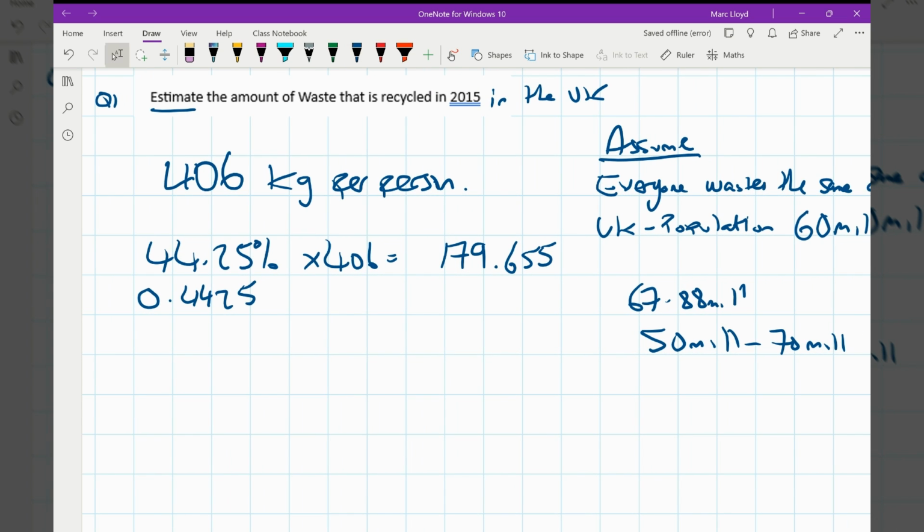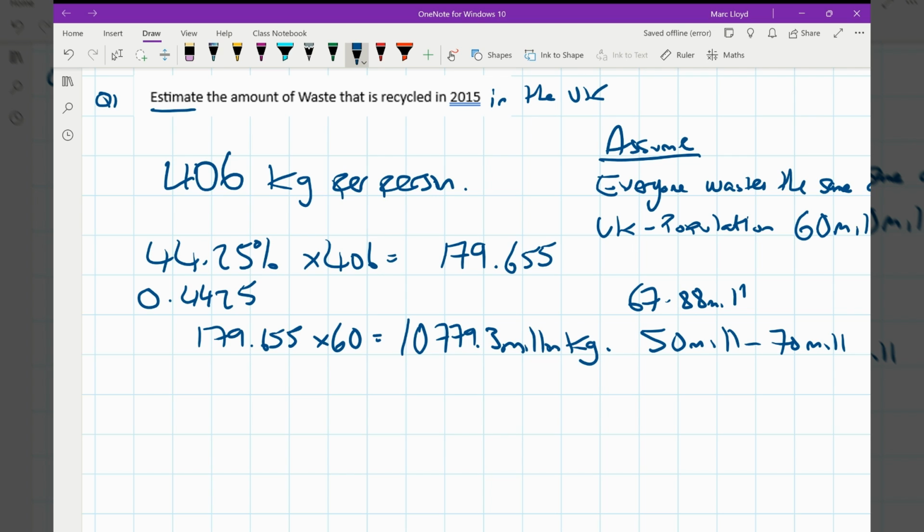So that value of 179.655, I'm going to multiply it by 60. 179.655 times by 60. So we've got 10779.3 million kilograms. Now, what this might then do is ask you to convert it into tons.